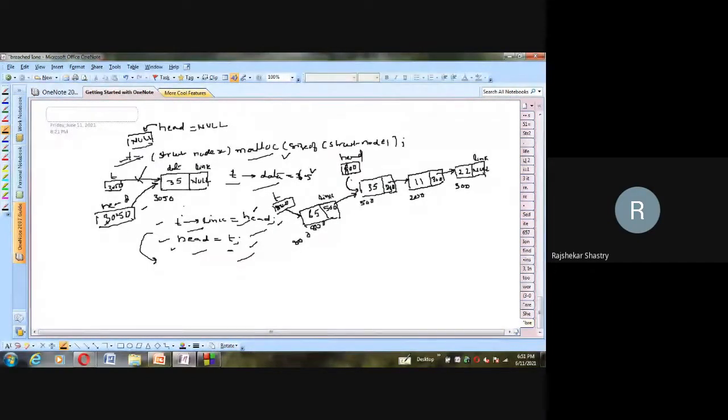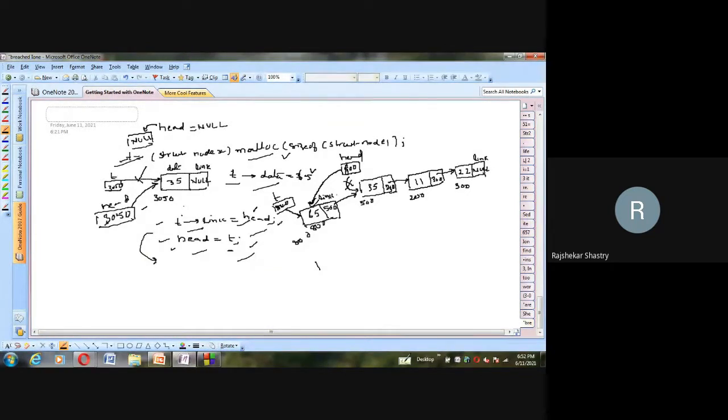That means this link is removed and a new link is established, where head is pointing to this node whose address is 800. Thus now it has become like this: head is holding 65, 65's link is holding 35, 35's link is holding 11, 11's link is holding 22, and 22's link is holding null, which is the tail, the last node.